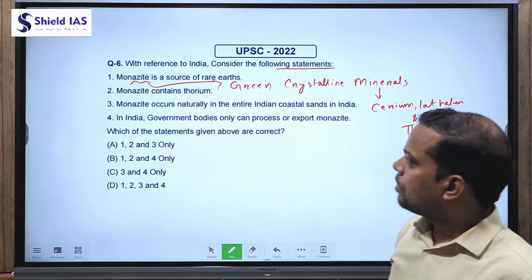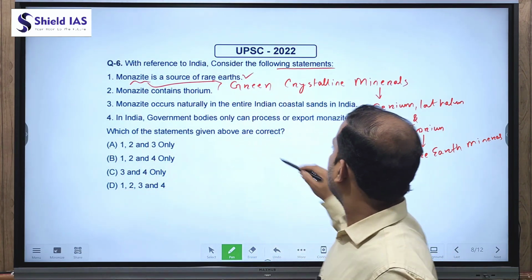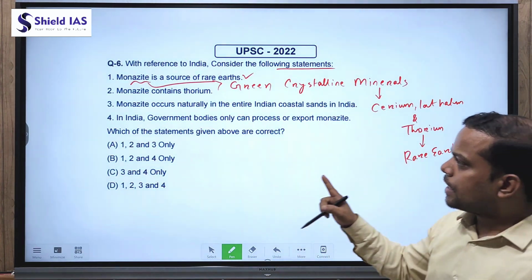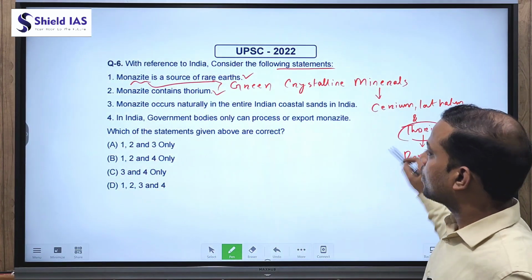Now read the statement. Statement 1 says that monazite is a source of rare earth. This is correct as we discussed in the definition. Second statement, monazite contains thorium. This statement is also correct.